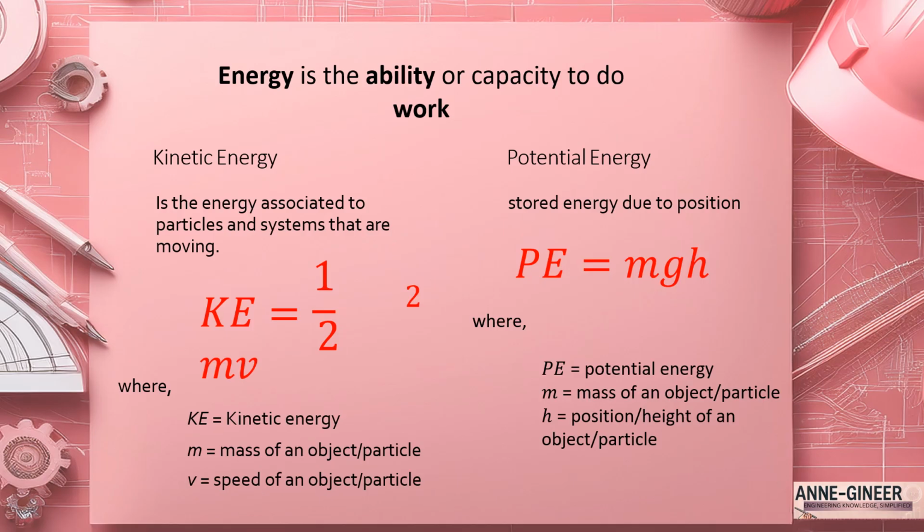The formula is 1/2 mass times velocity squared. Potential energy is stored energy due to position. The formula is mass times the gravitational acceleration and the height or position of the object.